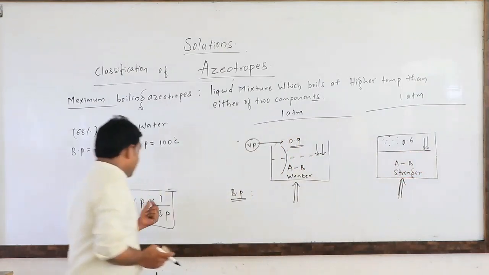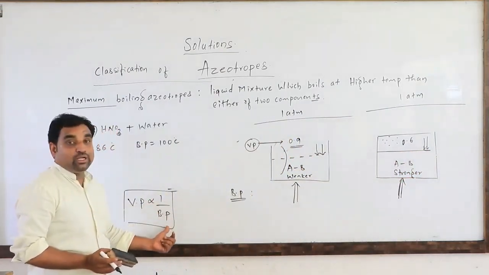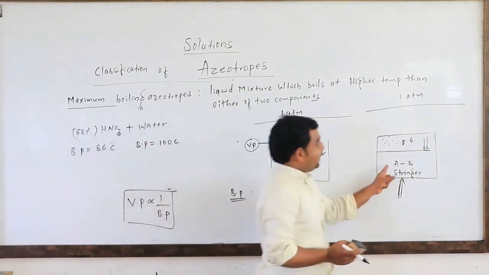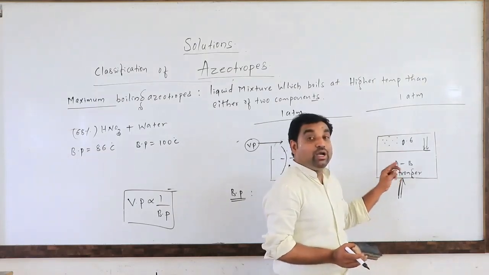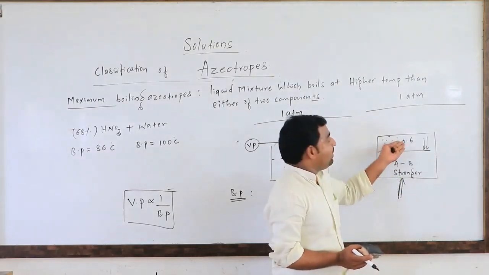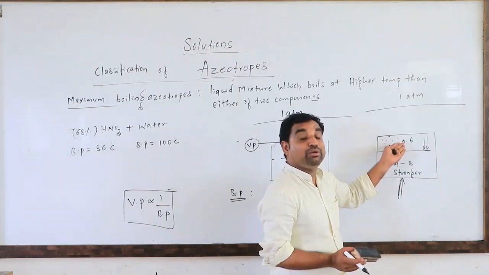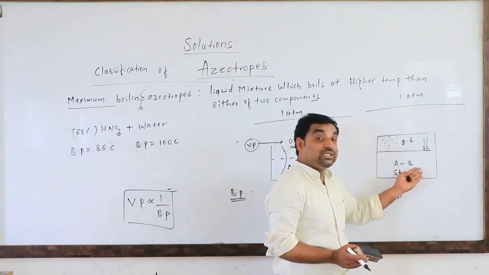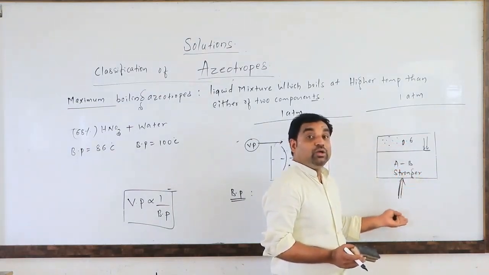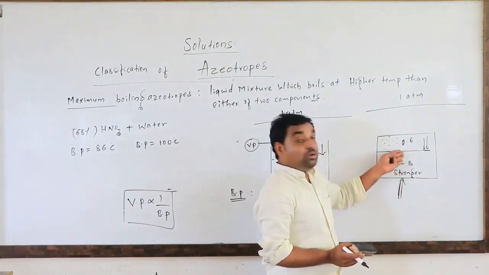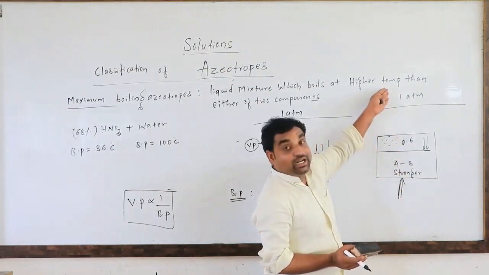Vapor pressure is inversely proportional to the boiling point. So why will the solution boil at a higher temperature? Because vapor pressure will be less. Why? Because AB interactions are stronger. So we need to give more temperature to boil the liquid until the vapor pressure equals 1 atm pressure.